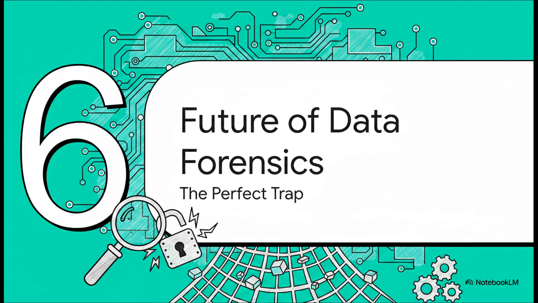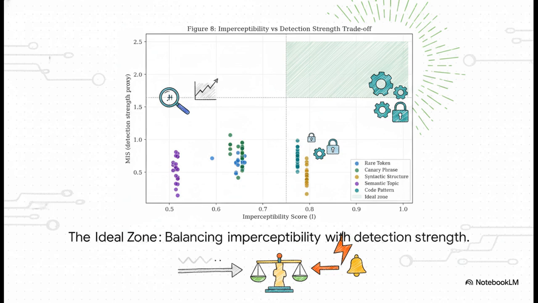Section 6. The future of data forensics, engineering the perfect trap. As we look at the engineering required to protect data moving forward, it's really all about a delicate balance. On one hand, we have imperceptibility, how invisible the trap is to humans. On the other hand, we have detection strength, how loudly it rings when probed. Strategies like code patterns and rare tokens live comfortably in what we call the ideal zone. They provide this massive statistical proof while remaining completely, practically invisible to everyday readers.